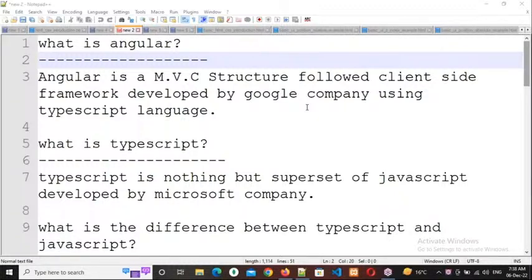Superset means what? A modified version of JavaScript, or else an extended part of JavaScript. What is that? Extended part of JavaScript. For example, you have taken A for apple into your hand and you have converted it to M for mango. So there will be differences or not in color, taste, size, and everything. There will be differences or not after conversion.